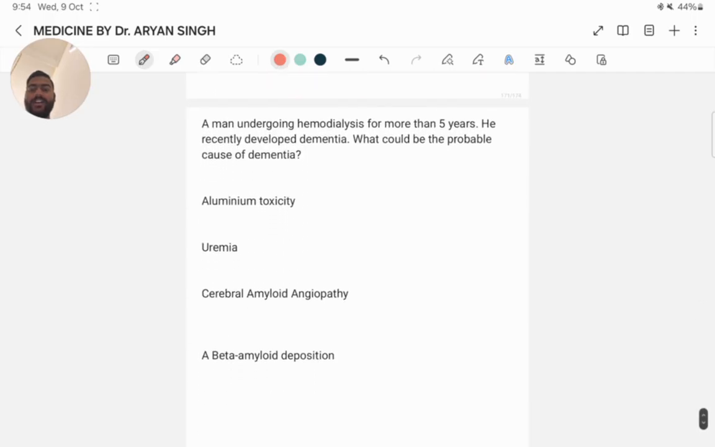Next question. A man undergoing hemodialysis for more than 5 years recently developed dementia. What could be the probable cause of dementia? Aluminum toxicity, uremia, cerebral amyloid angiopathy, beta amyloid deposition. And the answer is aluminum toxicity, because the patient undergoing long-term dialysis acquired dialysis dementia. Aluminum is a demonstrated toxicological concern in people who have chronic renal failure.